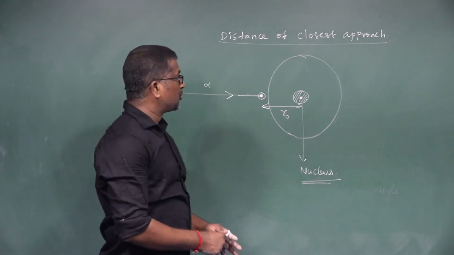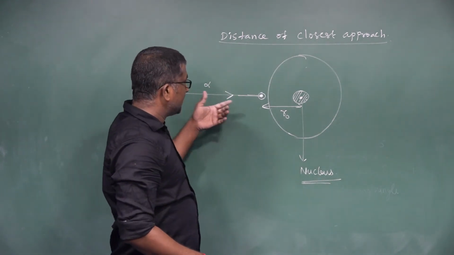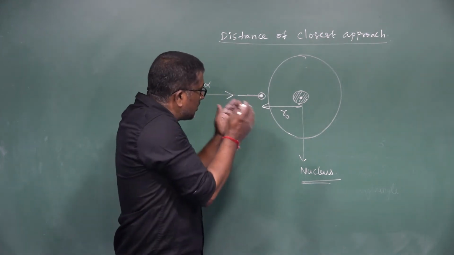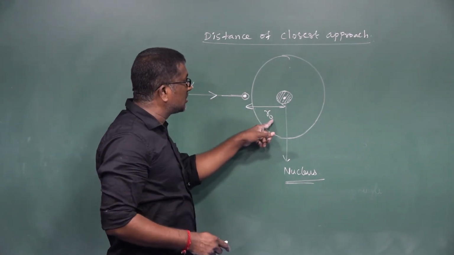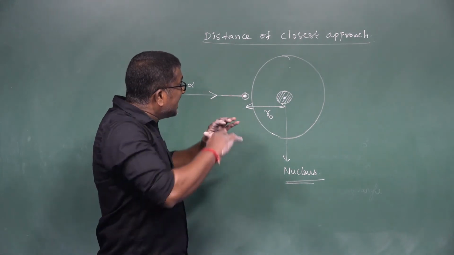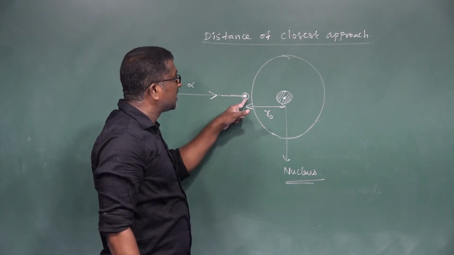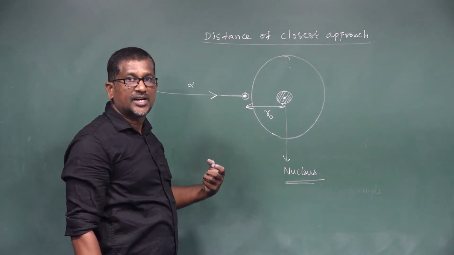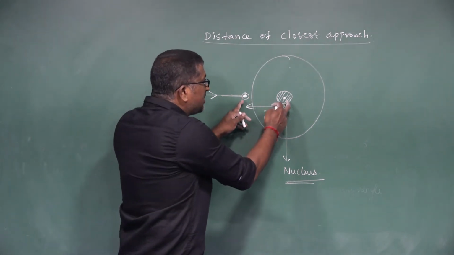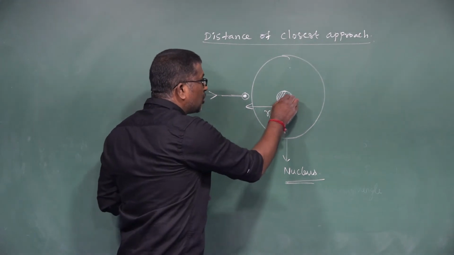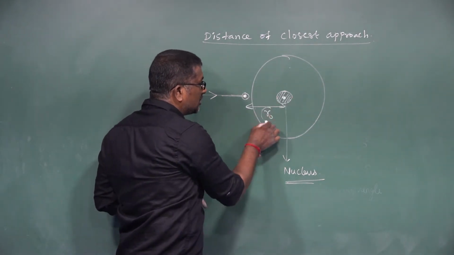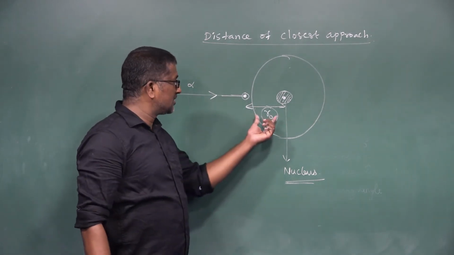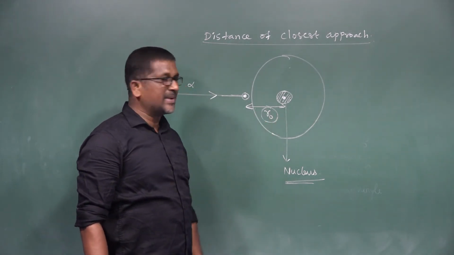Whenever the alpha particle is directed towards the center of the nucleus, it will move up to a distance R0, where the entire kinetic energy of the alpha particle becomes converted into electrostatic potential energy. That minimum distance is called the distance of closest approach, denoted by R0.